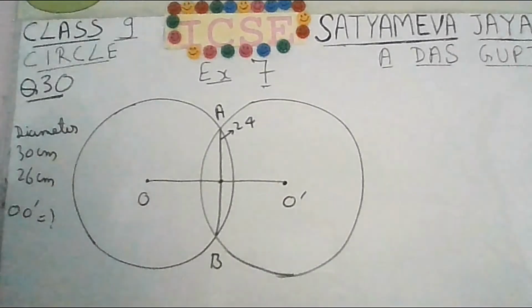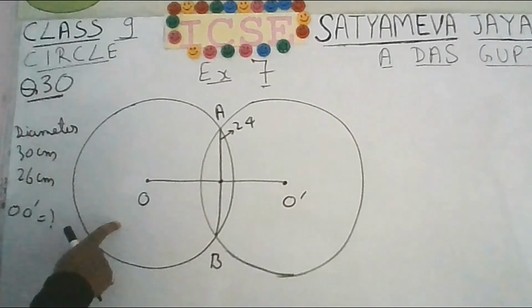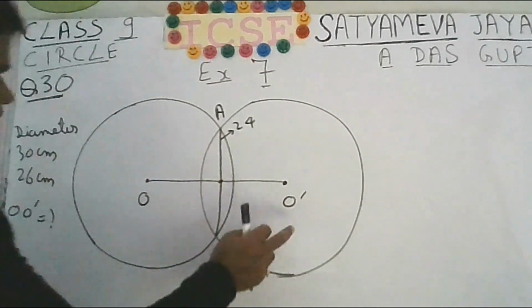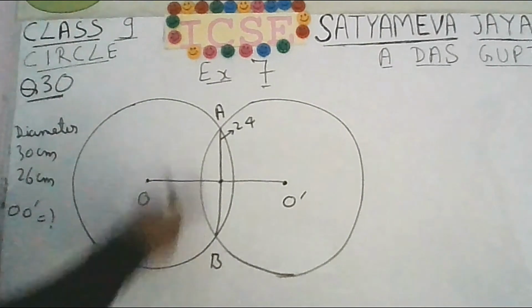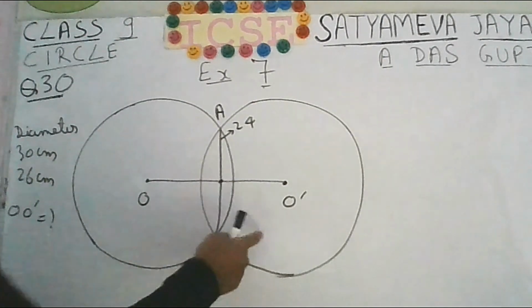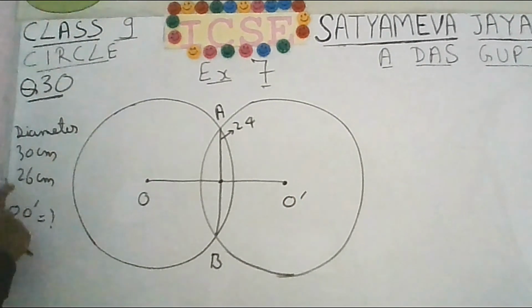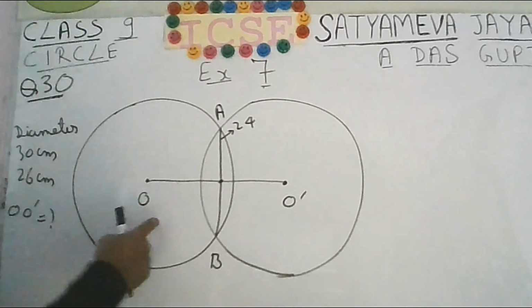So the figure is not given. You have to draw the figure from your own side. Two circles intersecting. AB is the common chord. AB is the chord for this circle, and AB is also the chord for the second circle. Now the diameter of one circle is 30 centimeter, and for the second circle the diameter is 26 centimeter. We have to find the distance between the two centers.